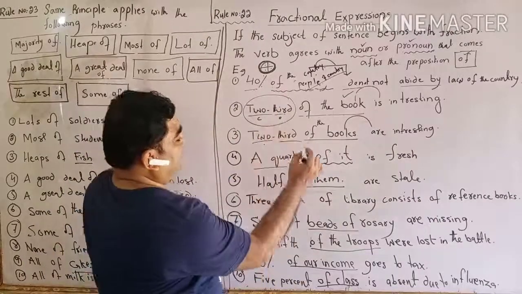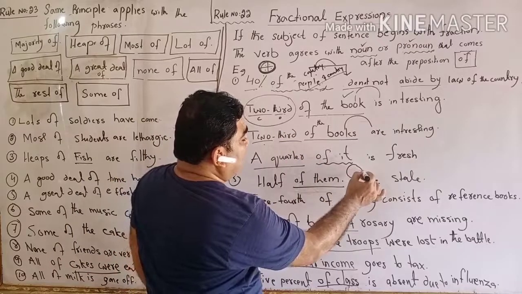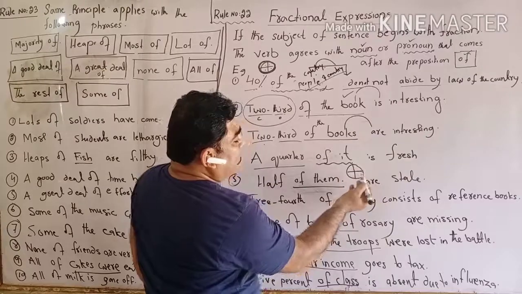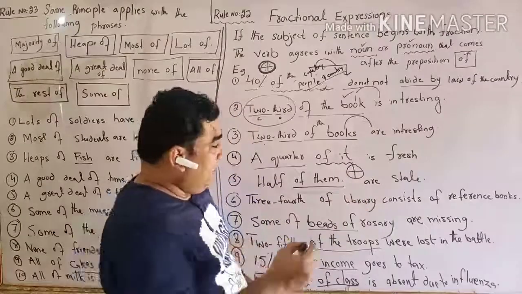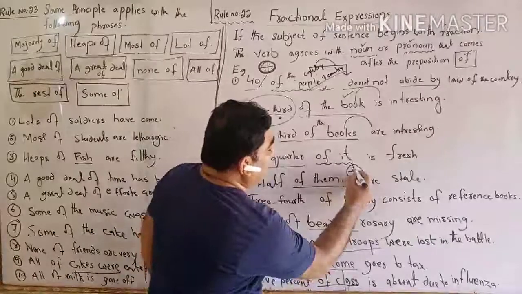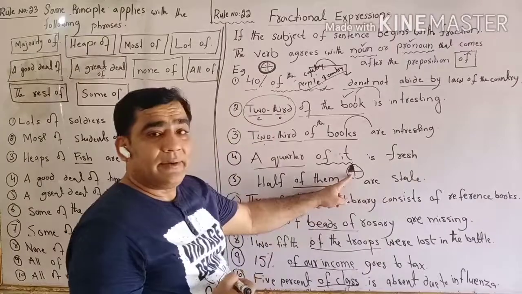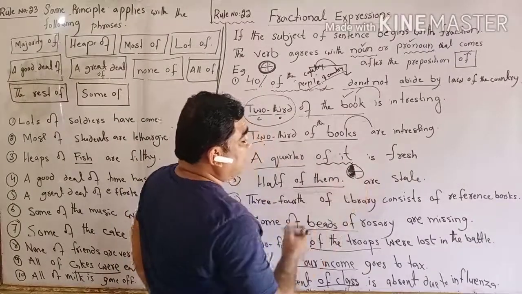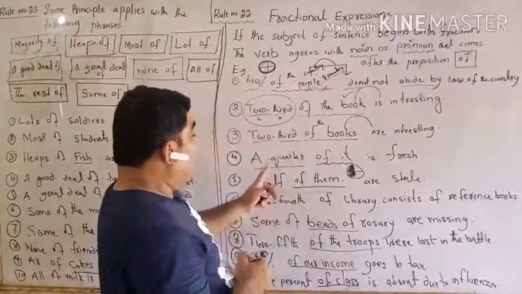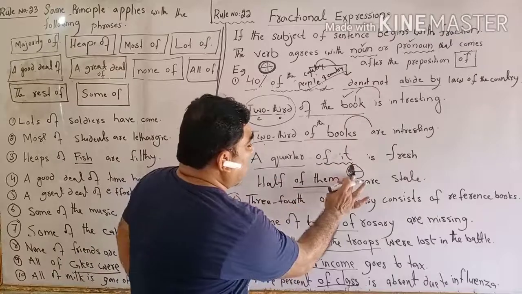What is a quarter? See, a quarter means this is the whole, and we divide it into 4 parts of anything. We have to take one part of that. This is what we call a quarter. If we take the other one, we call it half. Right? See, a quarter of it. This is the quarter of that.